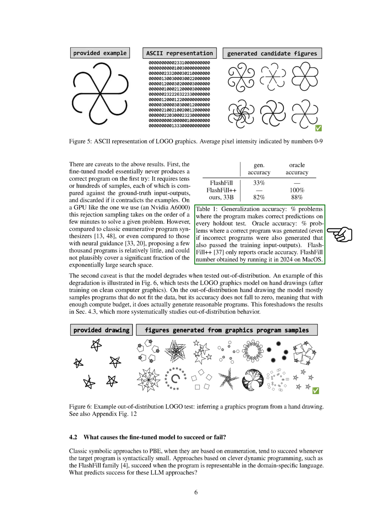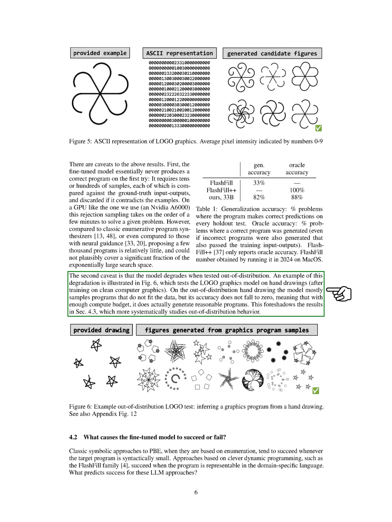However, there are some limitations to these results. The fine-tuned model rarely produces a correct program on the first attempt and requires multiple samples to compare against ground truth examples. This rejection process takes a few minutes per problem on our GPU. Despite this, compared to traditional program synthesizers, the number of proposed programs is relatively small. The model's performance also degrades when tested on different types of data than it was trained on.